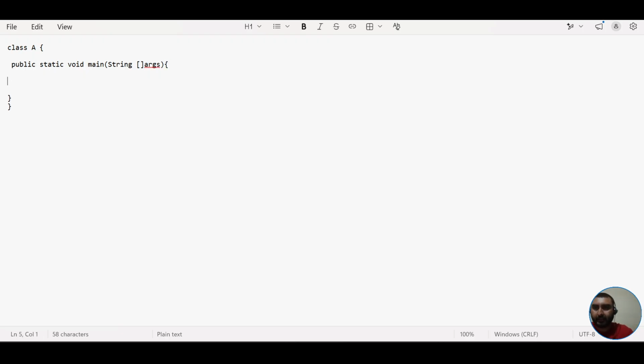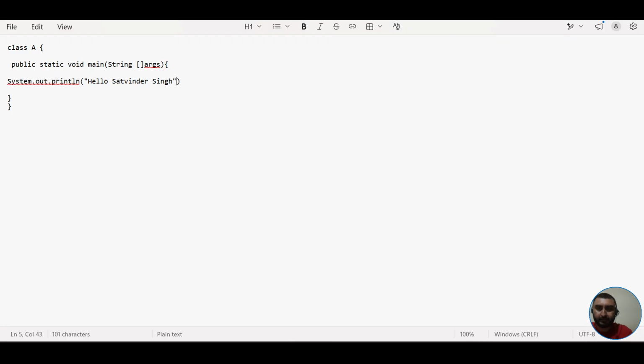And here I'll write that particular instruction, that is System.out.println, and here I'll write that particular message. I'll enclose it in double quotes. The message is Hello Satvinder Singh, right?